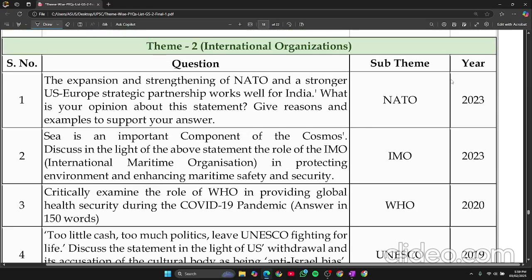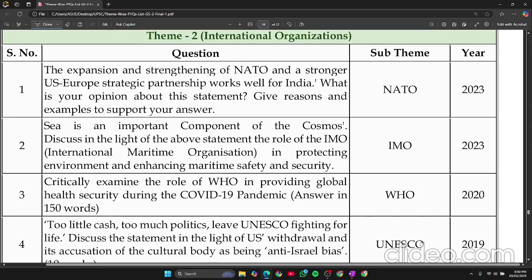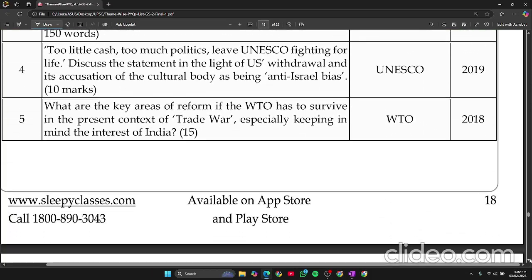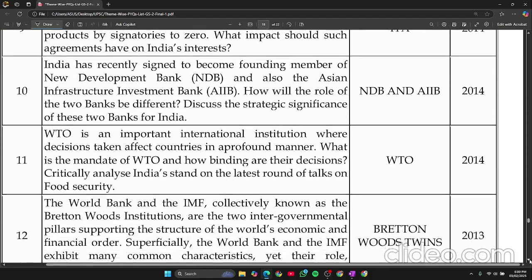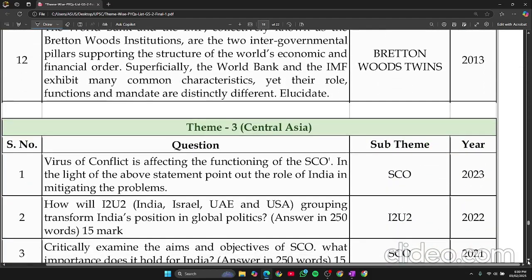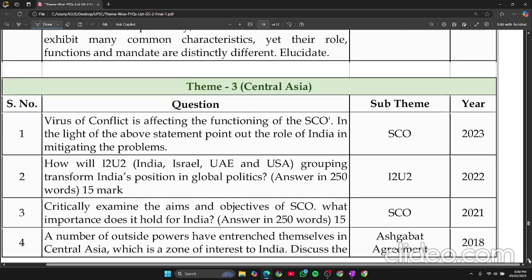Because it had been asked from some other topic, pardon me. International organizations like NATO, IMO, WHO, UNESCO. See, they have been asking it constantly. Yeah, there was a gap of 2 years, but you have to do it, because if anything in news is there, then you have to do it.